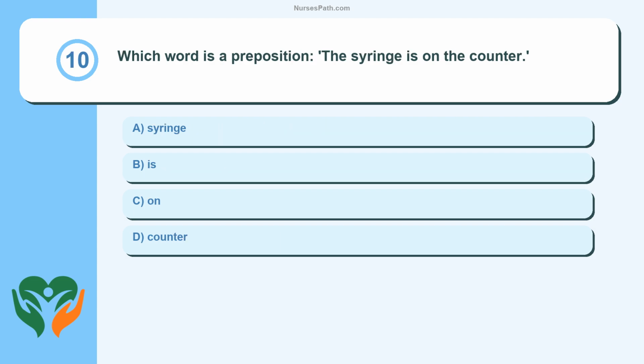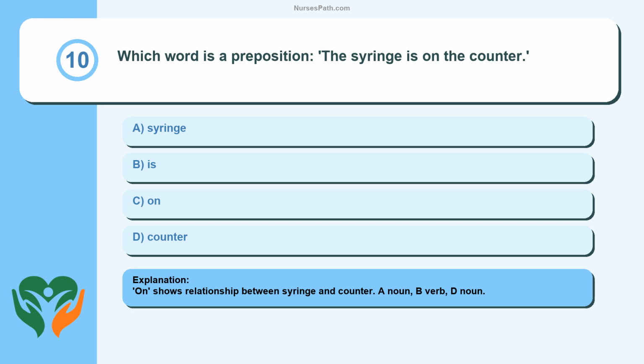Question 10. Which word is a preposition? The syringe is on the counter. On shows relationship between syringe and counter. A noun, B verb, D noun.